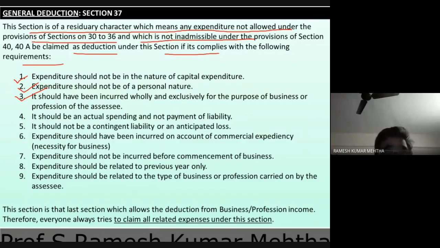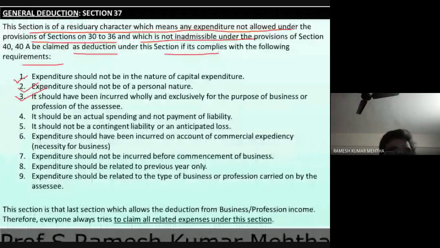Next one, expenditure should have been incurred on account of commercial expediency. So, for example, you are purchasing raw material. So, this raw material is purchased for manufacturing goods. So, this is an expenditure incurred on account of commercial expediency, or you're paying wages, you're paying salaries, you're paying a stationery bill. So, all these expenditures are required for conduct of a business or furtherance of business, and they are allowed to be shown on the debit side of profit and loss account, and you can genuinely claim them as an expenditure.